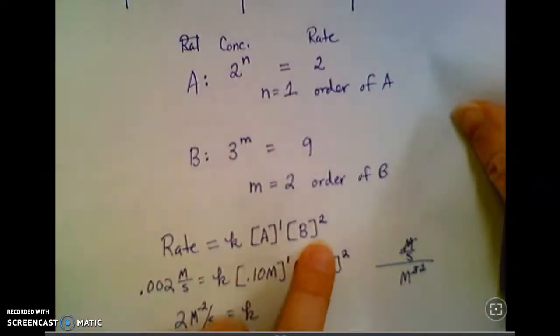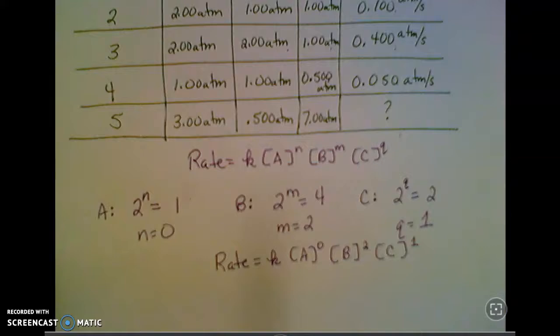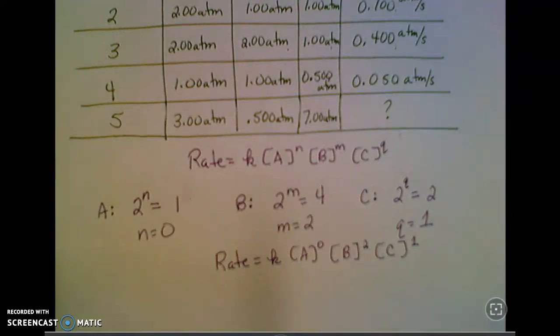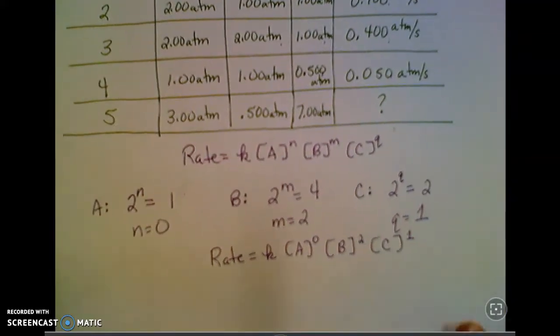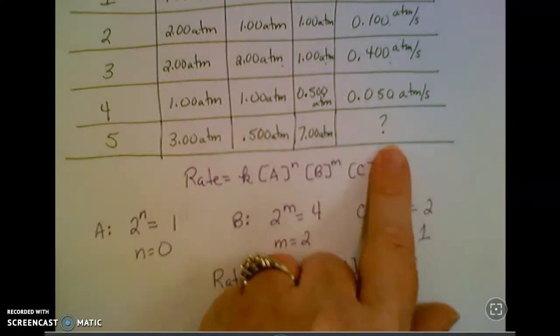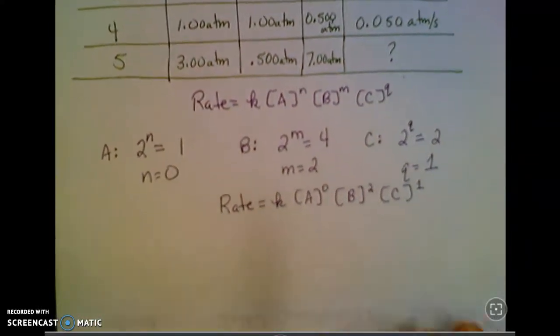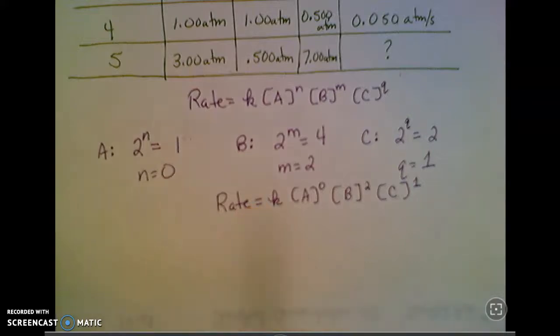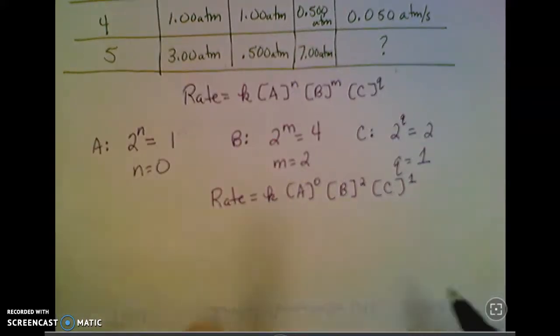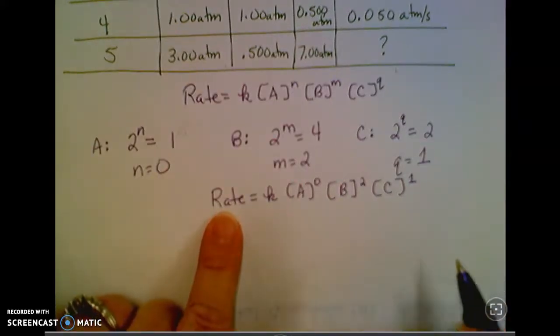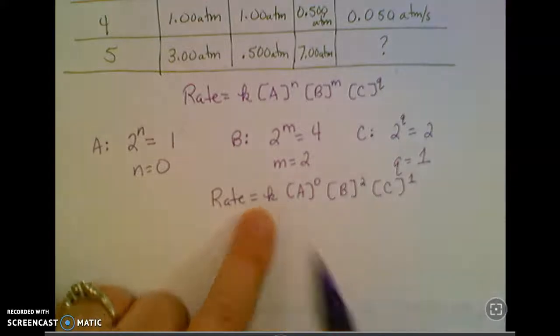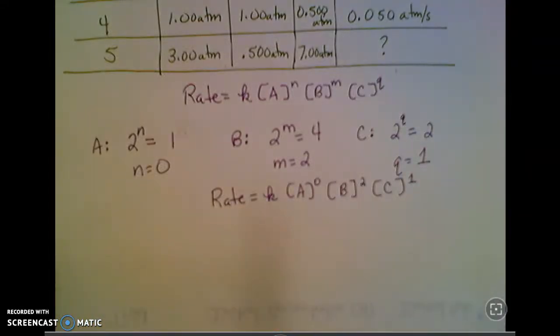Same thing for this one. 1 plus 2 is 3. So 3rd order. Again, adding your exponents. Nothing hard about that. Now notice with this one, I've got a 5th trial, and I've got a question mark there for the rate. So I can figure that out using my rate law. That's where this comes in handy. So the first thing I need to do, though, is figure out what my K is.